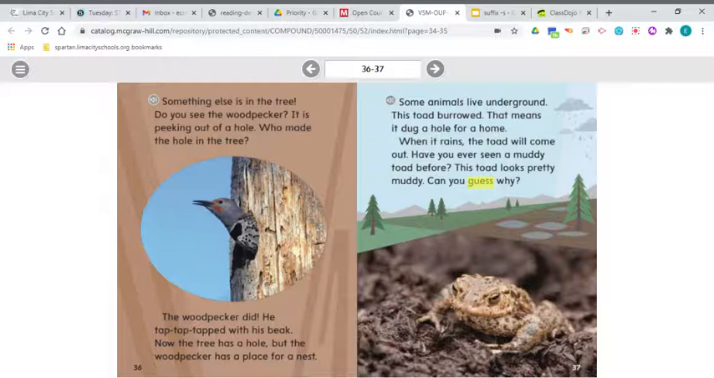Some animals live underground. This toad burrowed. That means it dug a hole for a home. When it rains, the toad will come out. Have you ever seen a muddy toad before? This toad looks pretty muddy. Can you guess why?